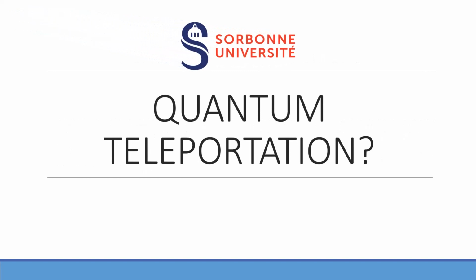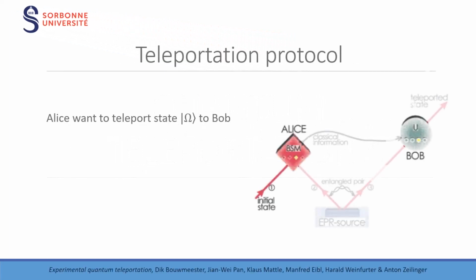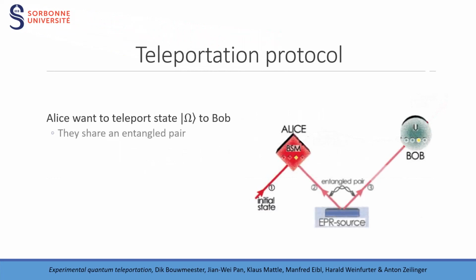The teleportation protocol is based on a series of operations that will destroy the quantum information of a given particle at a certain point in space and recreate it at another that can be theoretically at any distance. Let's see an illustration of the protocol. The situation is as follows. Alice wishes to send a given state omega to Bob, separated by a distance, via quantum teleportation. To do so, they share an entangled pair of qubits. We will see later why.